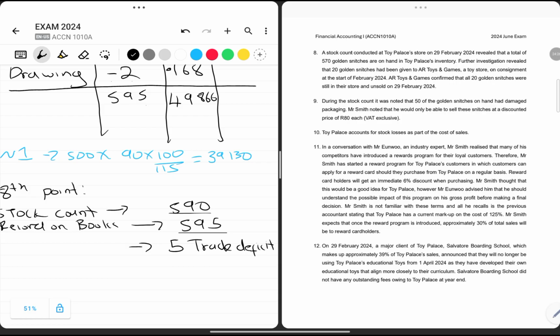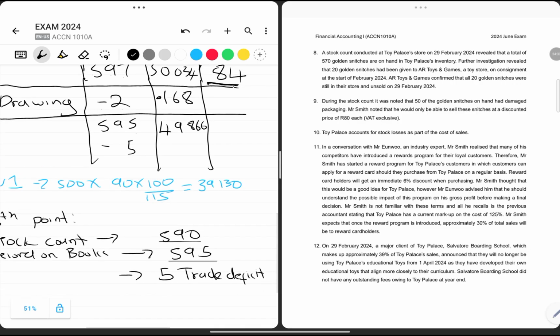This is the stock loss for this moment, so it's going to be minus 5 units. Now, what is the cost of the current unit at present? To calculate it, we need to say 49,866. We know that the current cost of this unit is going to be 84 rand, because there are no changes that have happened since then.